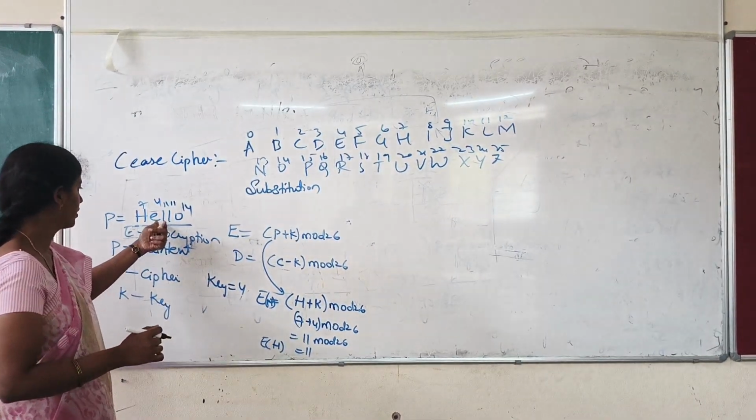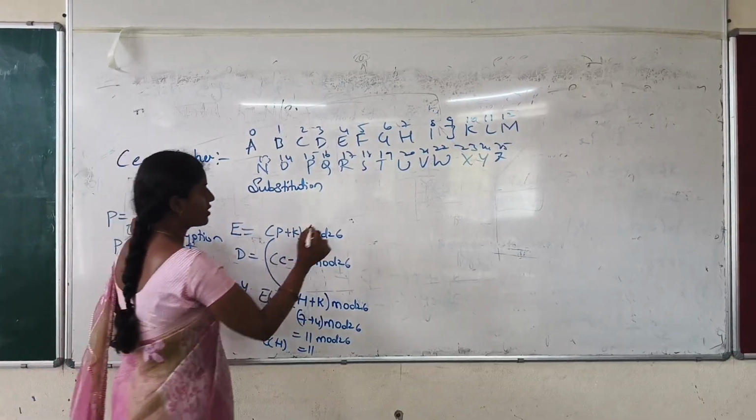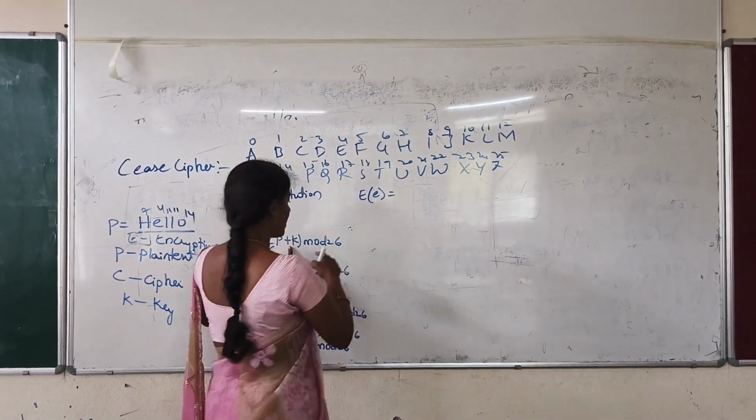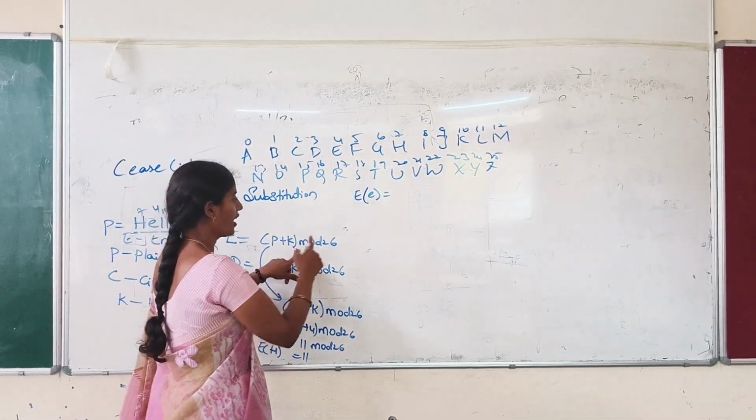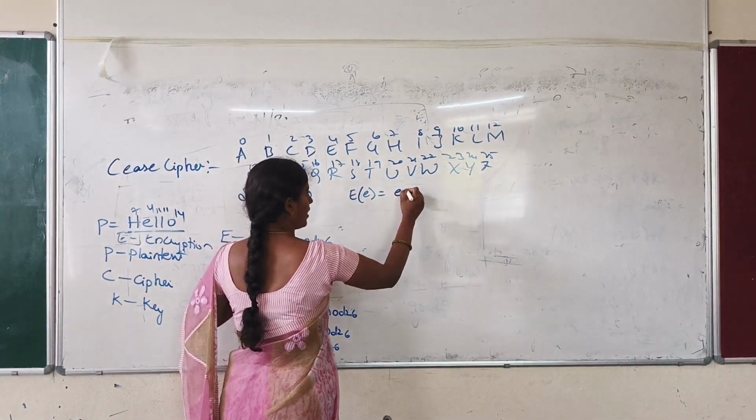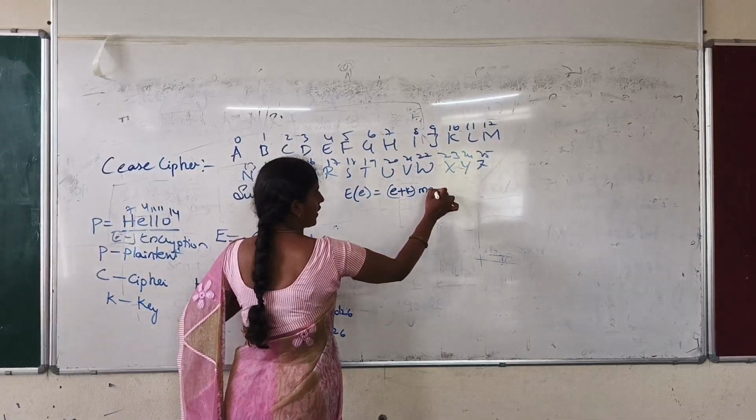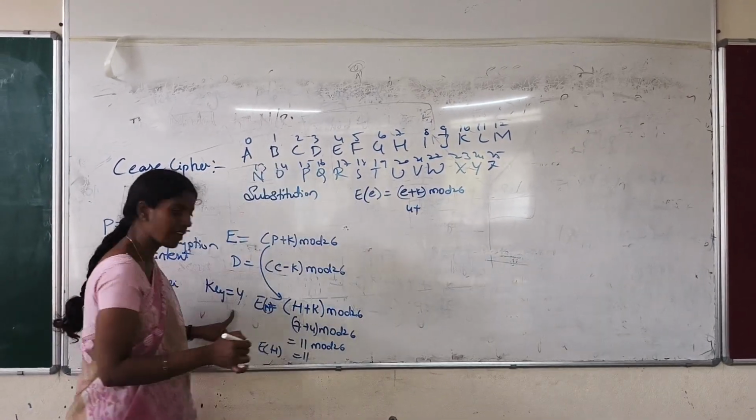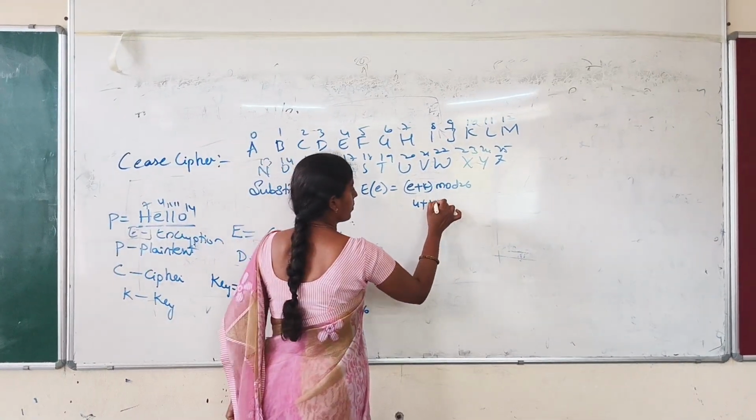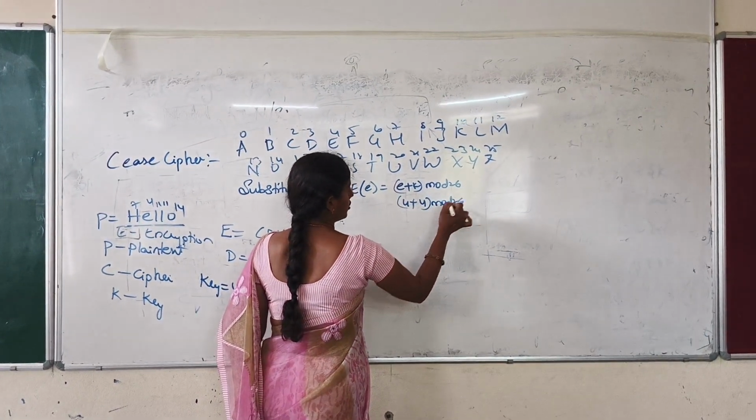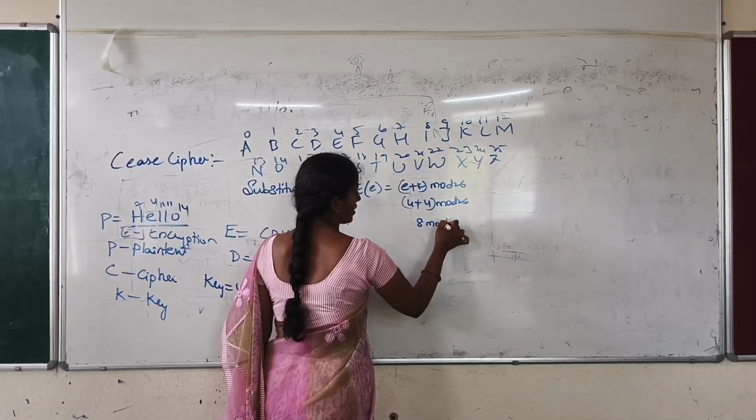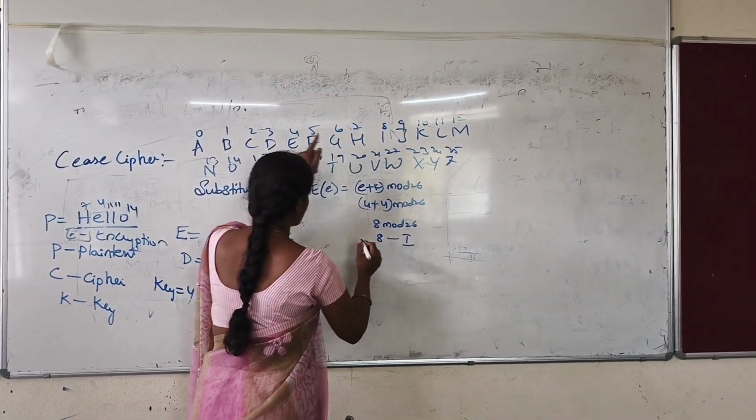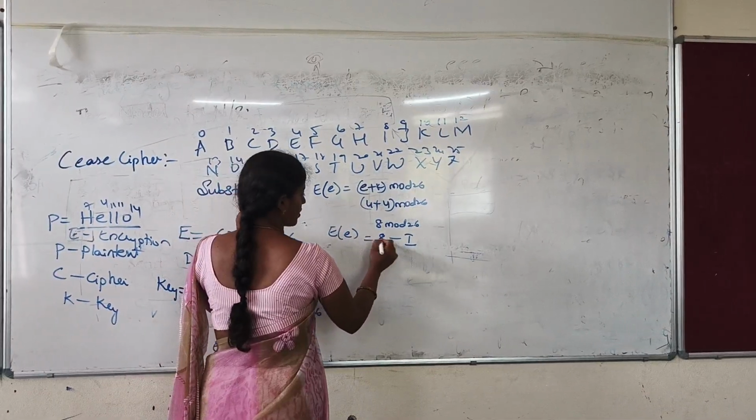Next thing we need to derive is for E. How can we derive it? Encryption of E, we apply the same formula, P plus K mod 26. P indicates E, so E plus K mod 26. What is the E value here? 4. What is the K value? 4. So 4 plus 4 mod 26 is 8. 8 mod 26 is nothing but 8. What is the 8 value? I. So encryption of E is equal to I.